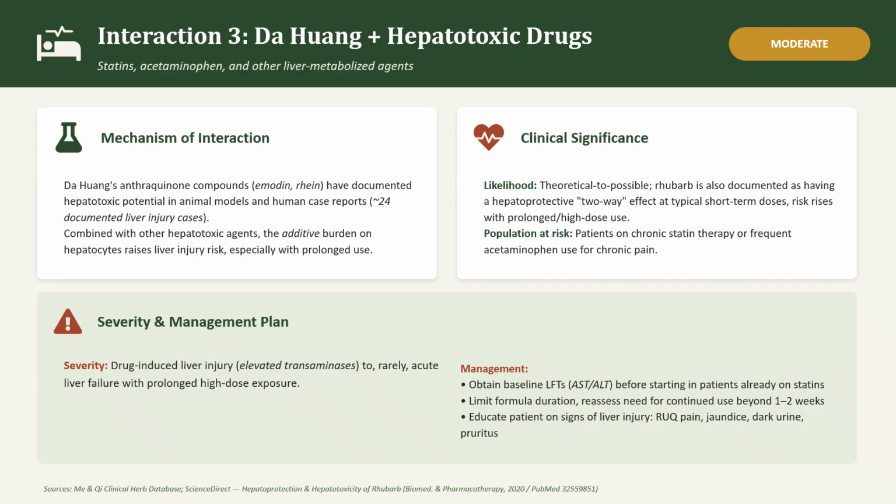With regards to management, obtain baseline LFTs before starting in patients already on statins, limit formula duration, reassess need for continued use beyond 1 or 2 weeks, and educate patients on signs of liver injury: right upper quadrant pain, jaundice, dark urine, pruritus.